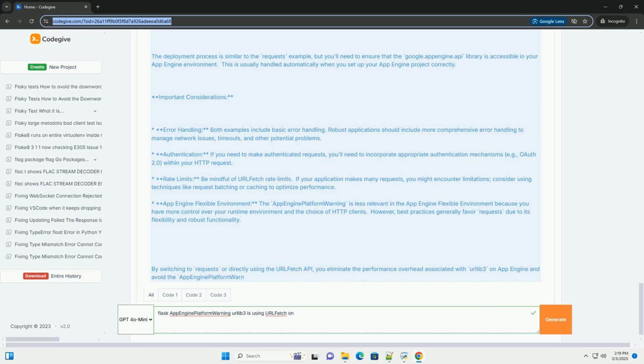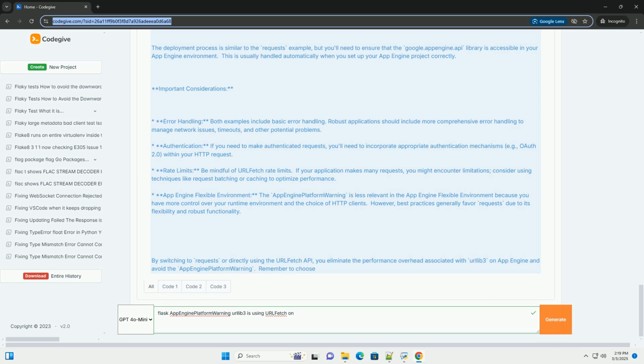Code example. Deployment, App Engine standard environment. One, create an App Engine project. If you haven't already, create a project in the Google Cloud Console. Two, install requests: pip install requests. Three, deploy. Use the Cloud command line tool to deploy your application. Refer to the official App Engine documentation for detailed instructions on deployment. The app.yaml file will need to define your app's runtime environment, for example Python 3.9.